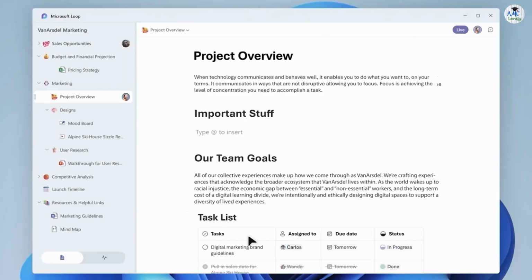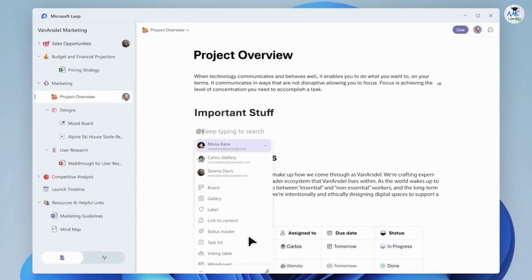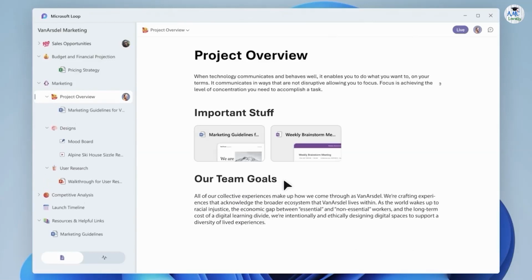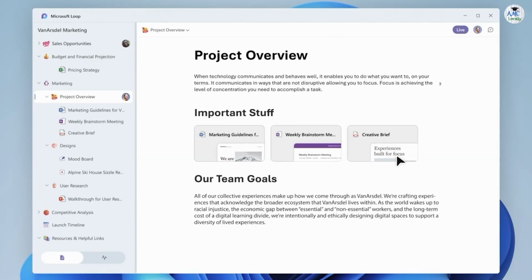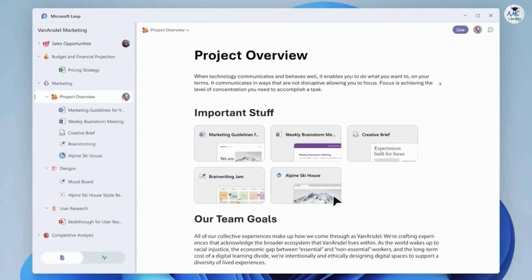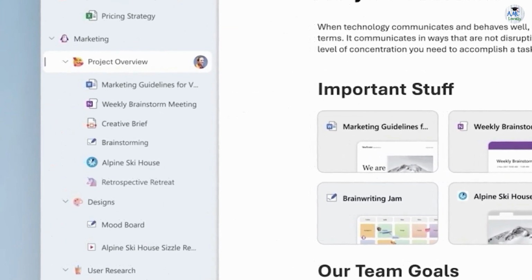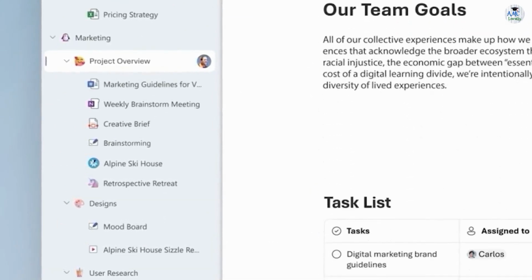The last element is known as Loop workspaces. Additionally, this standalone application aids with project organization. You can add Loop pages to a workspace, yet you can also include different kinds of content. For instance, you could add a Word document, a spreadsheet, a link to a website, any type of content.